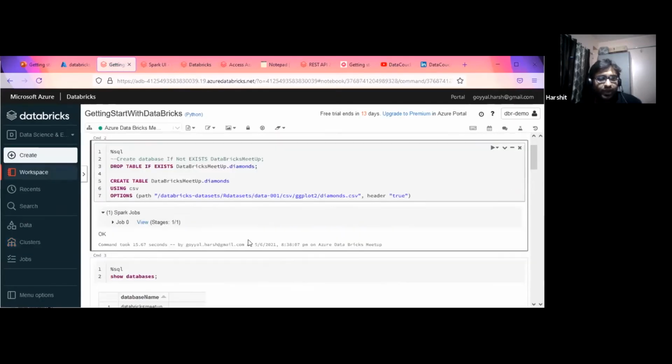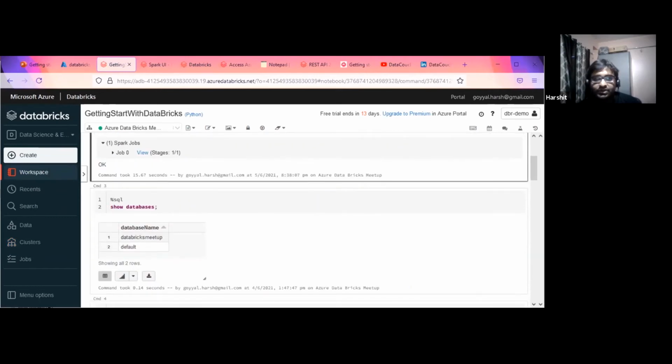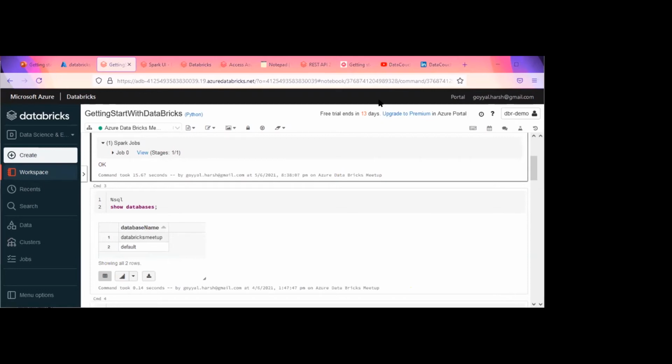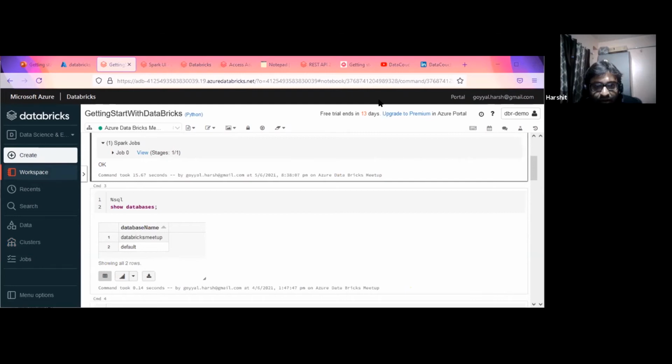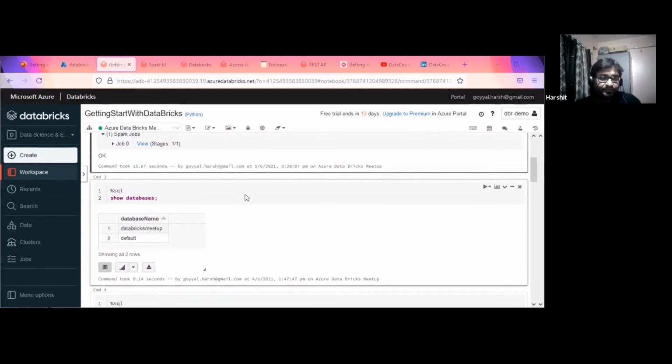Okay, so we have a table now. Sorry, I have not seen any chat. Let me see what the chats are. Regarding PowerShell, not PowerShell, but we can use the direct bash shell script, because behind the scene this cluster is using an Ubuntu server. I will show you that as well. We have a few pipelines that we are using based on PowerShell scripts.